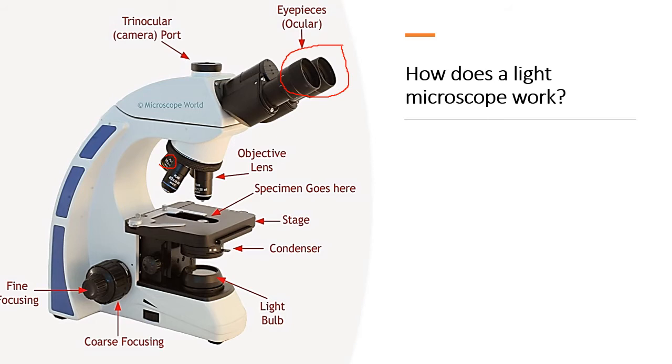And what you will find is that you have one that is 10 times, which means that's 10 times magnification of the image. You have one that's 40 times magnification, and you have another one that is 100 times magnification. Something important for students to also know is that the eyepieces are always 10 times magnification.